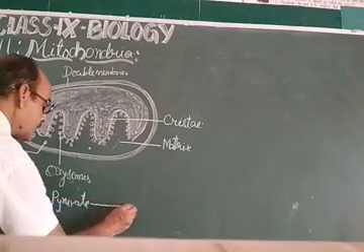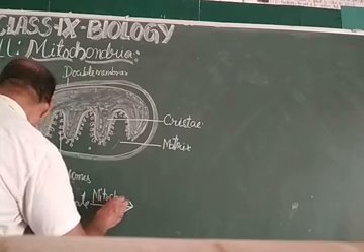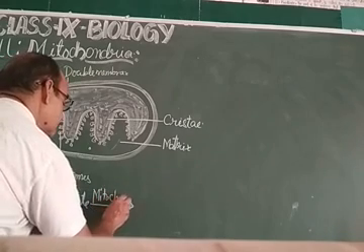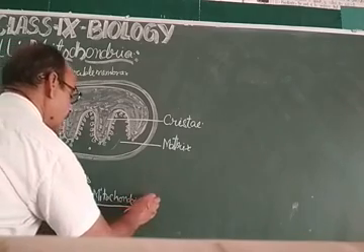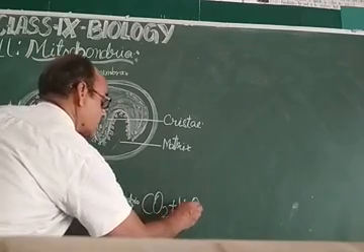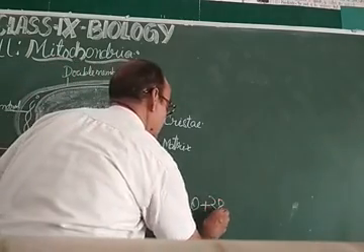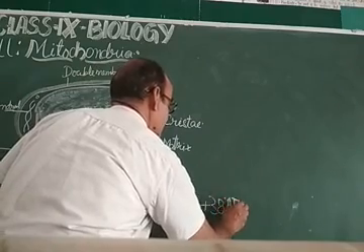Then this pyruvate goes into the mitochondria, and the mitochondria facilitate the formation of CO2 plus H2O plus 38 ATP of energy.